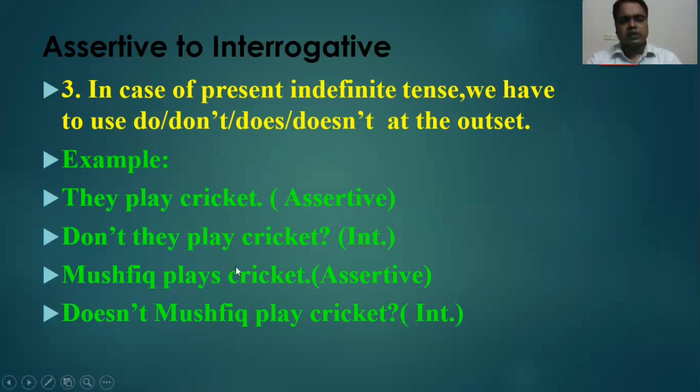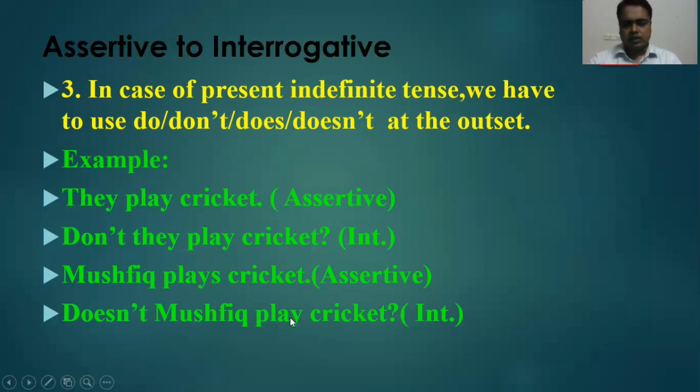Then, Mushfiq plays cricket becomes: doesn't Mushfiq play cricket? Because Mushfiq is third person, we use does. And this sentence is in the affirmative form, so in the interrogative form we bring the negative sense, that's why it is doesn't Mushfiq play cricket.